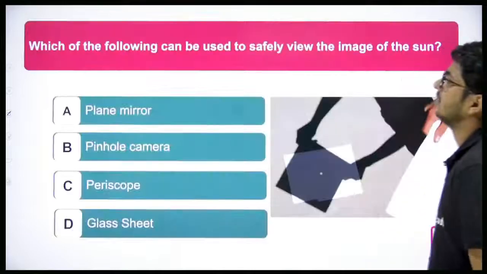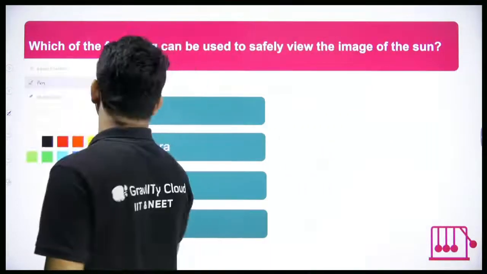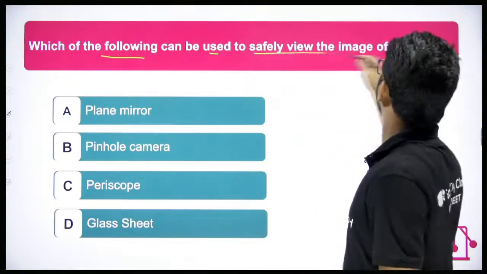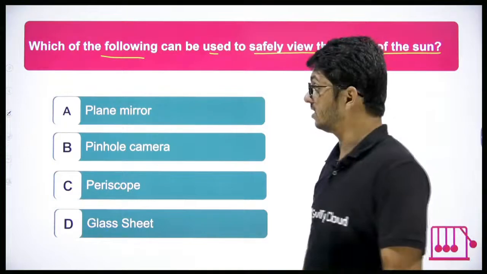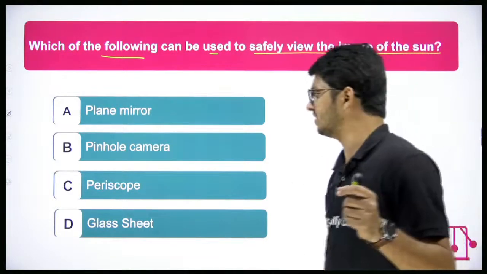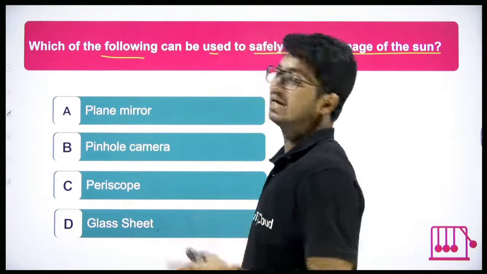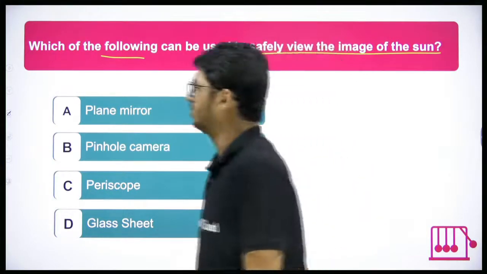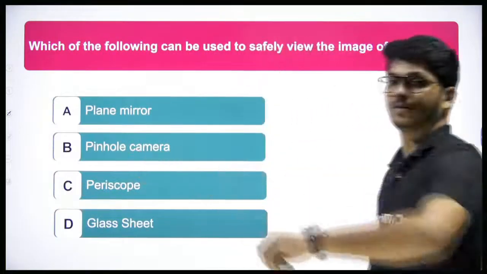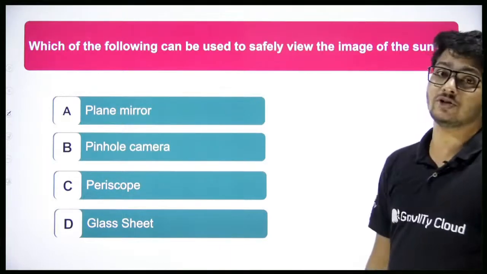Okay. So you can see another question, a similar one but interesting. Which of the following can be used to safely view the image of sun? A plane mirror, a pinhole camera, a periscope, or a glass sheet? Again 15 seconds, quick. Which of them can you safely use to view the image of the sun?